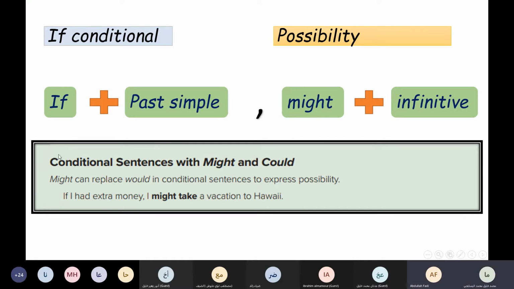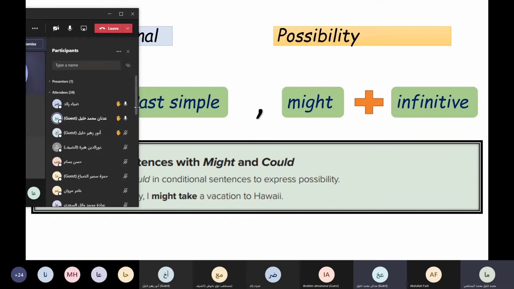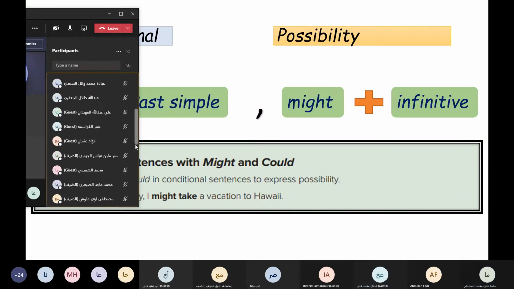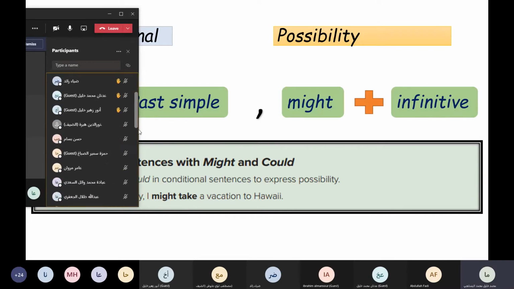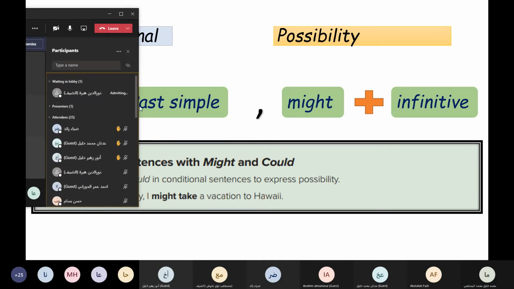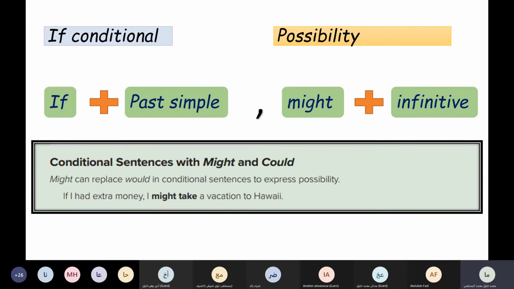Okay, who can read the explanation here about the conditional sentences? Can I? Let me choose. Where are you? Ali Hidan, are you here? Ali, are you here? Hamza Sabagh. Teacher, yes, I'm here, teacher. Ali, come on. Read about the conditional sentences. Which one, teacher? Here on the screen.